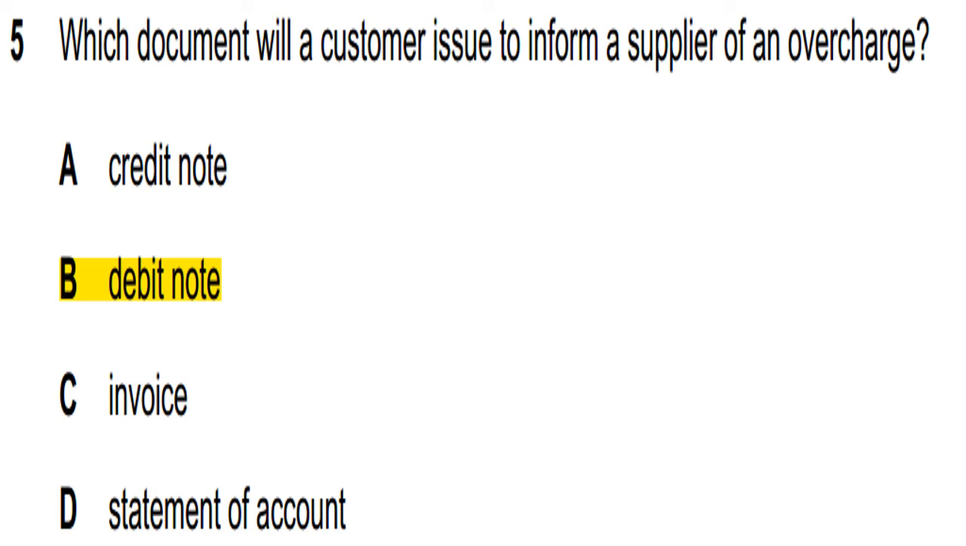The customer will issue a debit note to the supplier. He will inform the supplier with a note that will be called a debit note. When a customer issues a note to his supplier, this is called a debit note. And when a supplier issues a note, that is called a credit note.